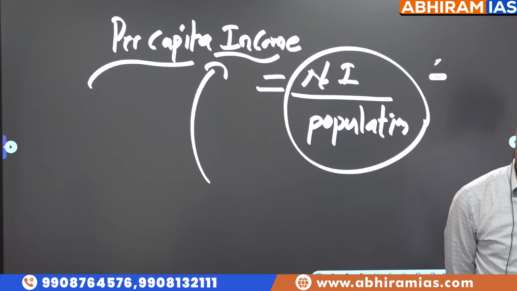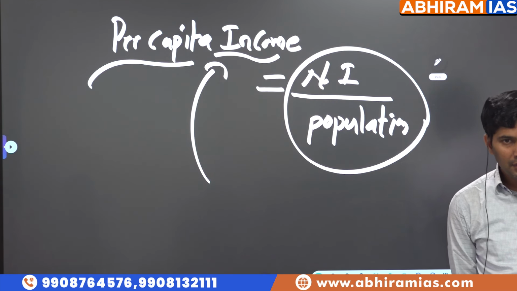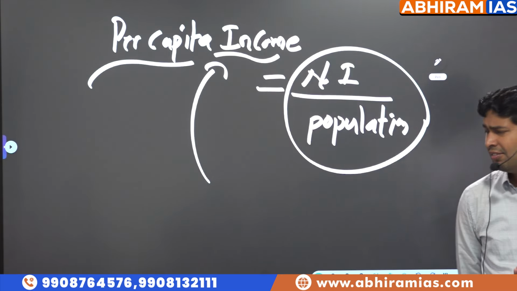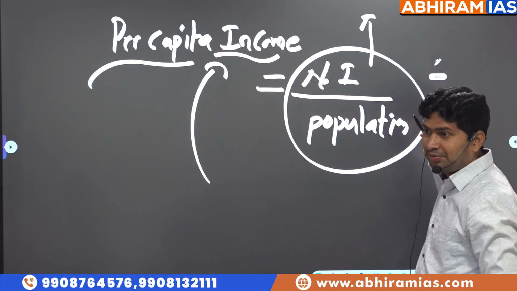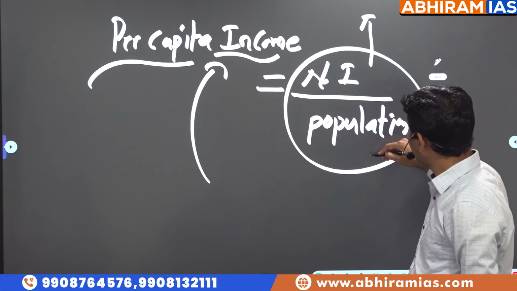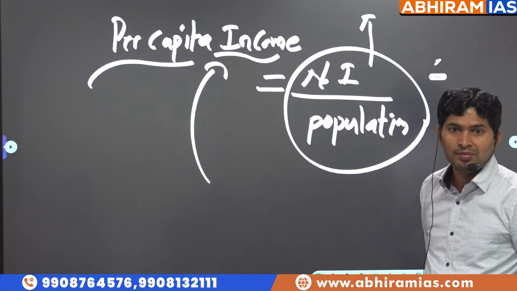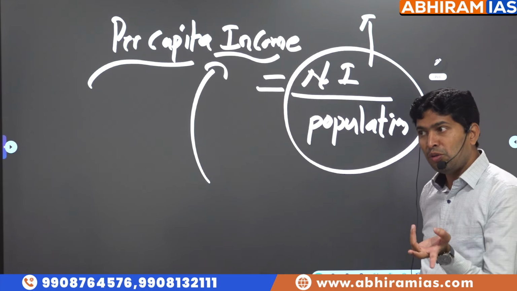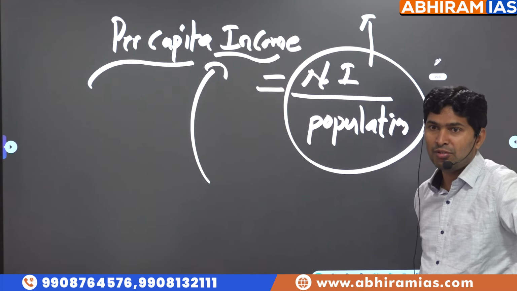Understood? Both A and B. Because the question is about may. They're just asking in which of the following circumstances per capita income may increase. Very simple. National income is increasing, population remains same. Or you can say growth in national income is more than growth in population. Then also per capita income may increase. Both are growing, but growth in national income is more than growth in population. Then also per capita income would increase.